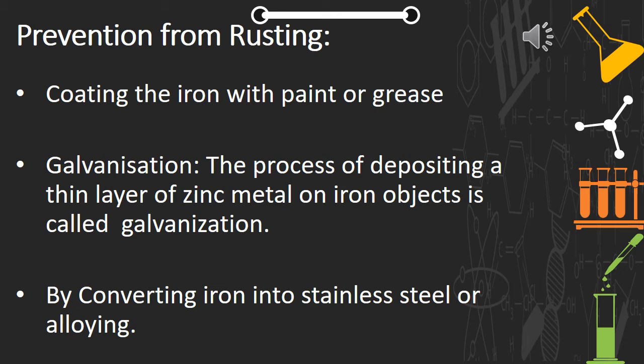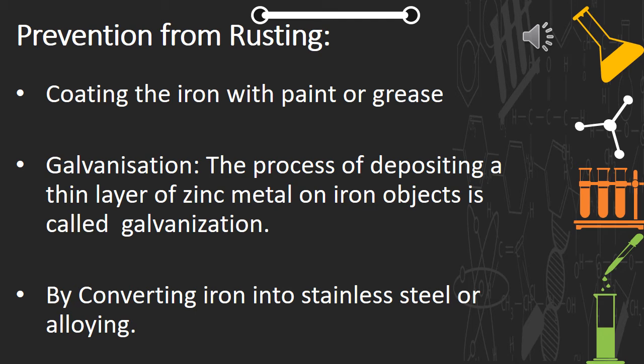Various machine parts and tools made of iron are coated with a thin layer of grease or paint when not in use. This prevents them from coming in contact with air and moisture, and hence rusting is prevented here.